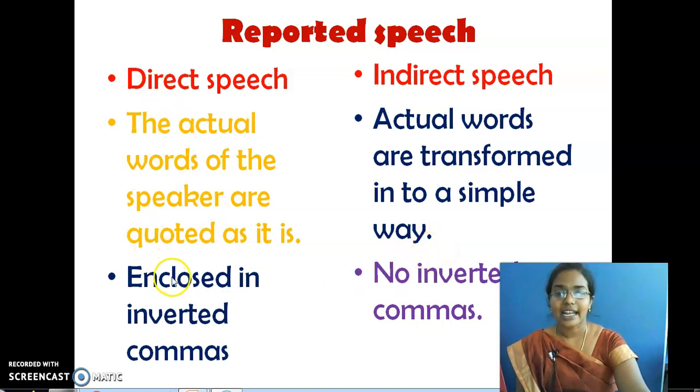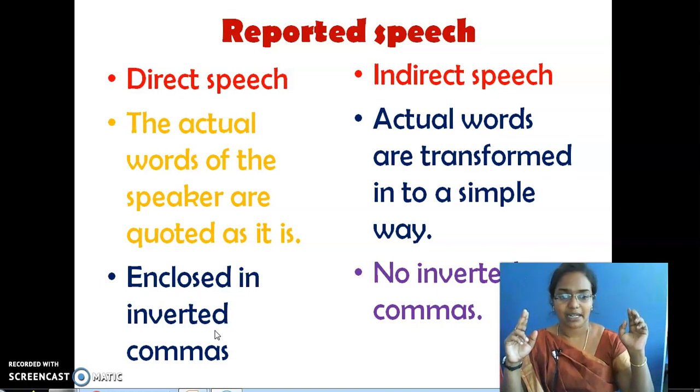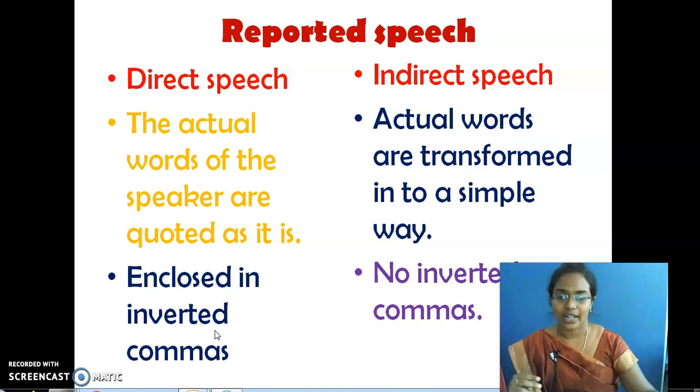And you can see direct speech will be enclosed in inverted commas. You know what is called inverted commas? Quotation marks. We used to give double quotes, no? That is called inverted commas. And indirect speech will not have inverted commas. Okay. This is the differentiation between direct speech and indirect speech. The actual words of the speaker are quoted as it is. Actual words are transformed into a simple way. This word, you can even underline this word, transformed.